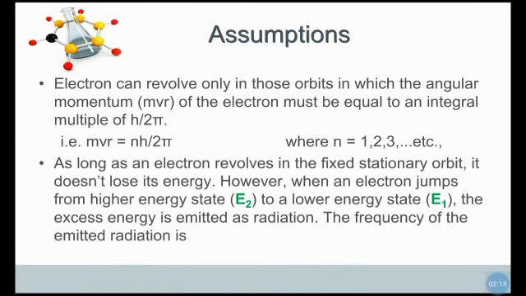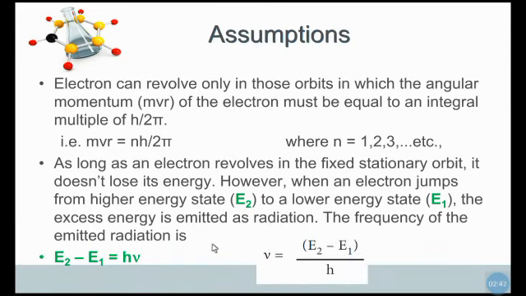If you go down from the first floor to the ground floor, you lose some energy, and that excess energy is emitted as radiation. The frequency of the emitted radiation is h nu equal to E2 minus E1, from higher energy shell to lower energy shell. Rearranging this equation, we get nu equal to E2 minus E1 divided by h.